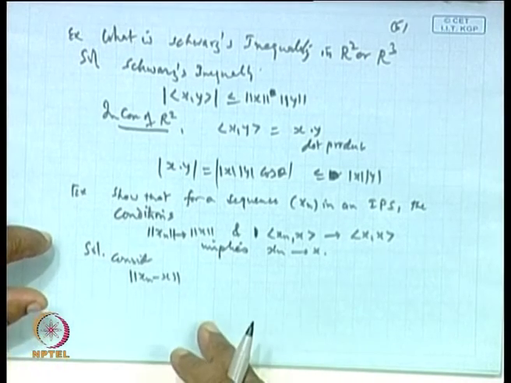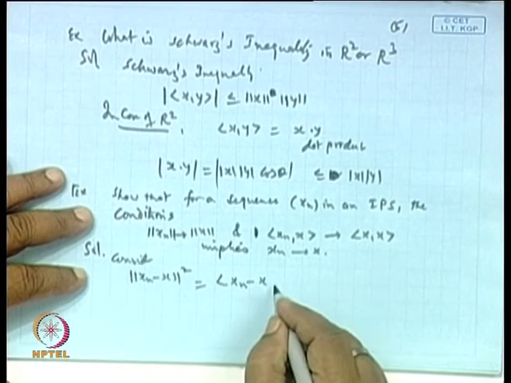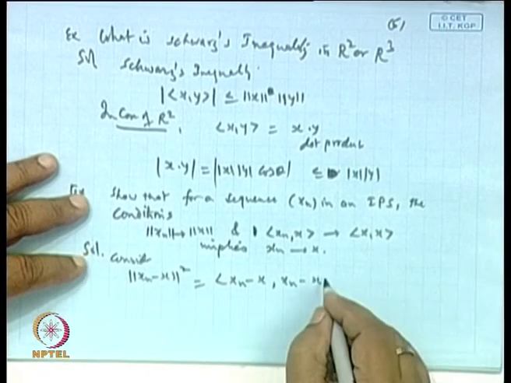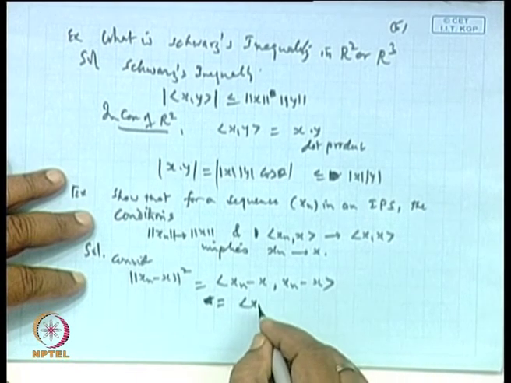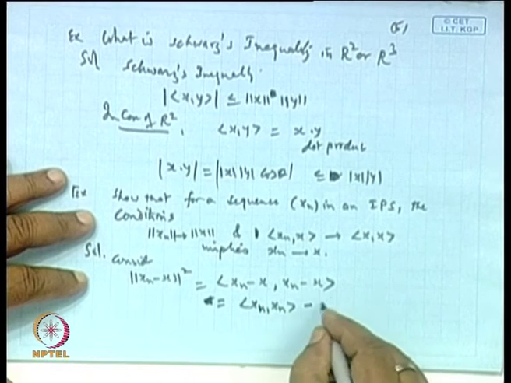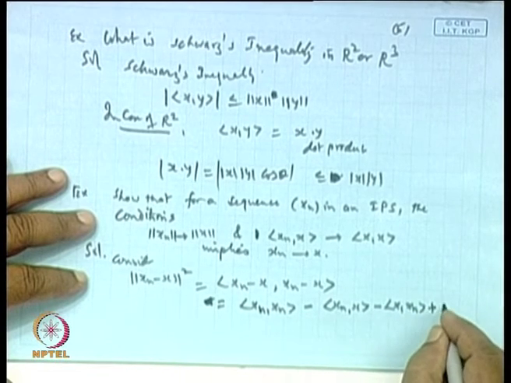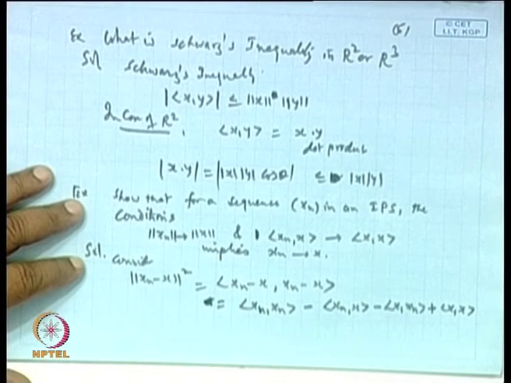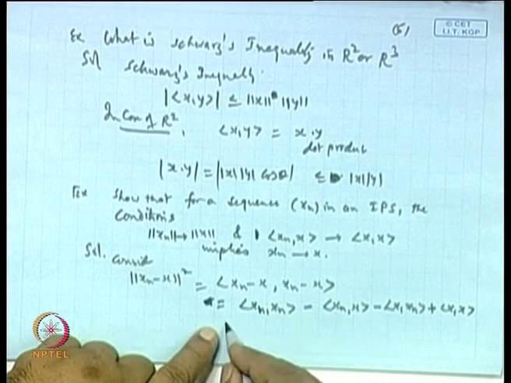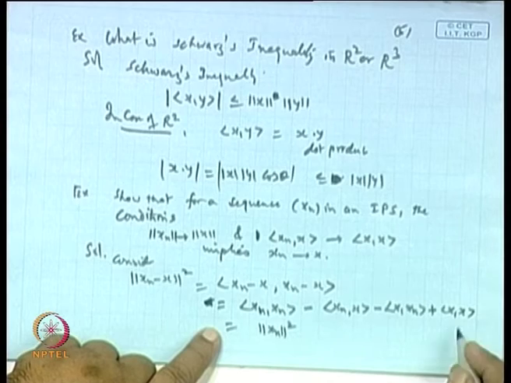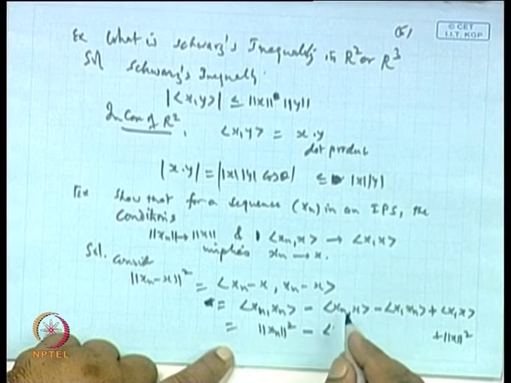The norm of xn minus x, let us take the square. What you get is the inner product of xn and xn, minus the inner product of xn and x, minus the inner product of x and xn, and then plus the inner product of x and x. Now, the first term is nothing but the norm xn square, and the last is nothing but the norm x square. And this middle part will remain as it is, let it be.